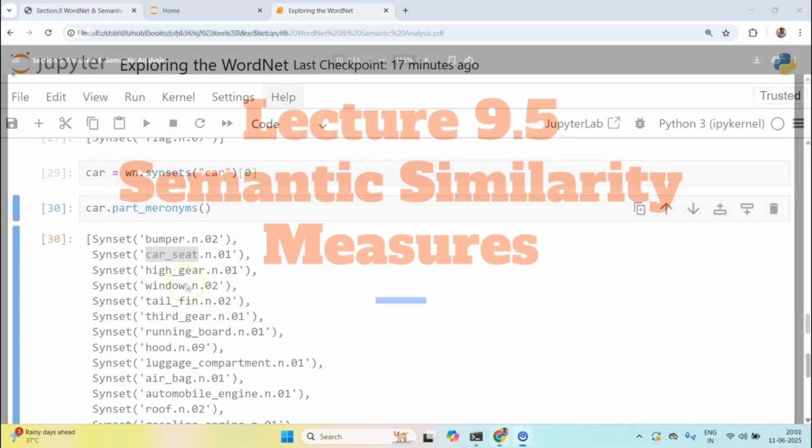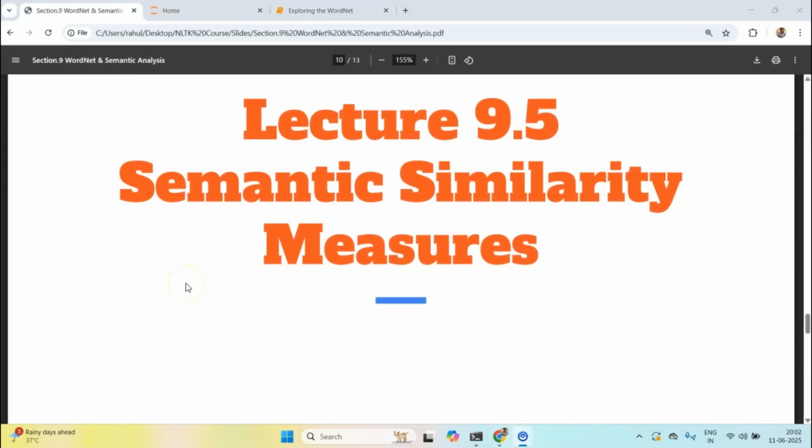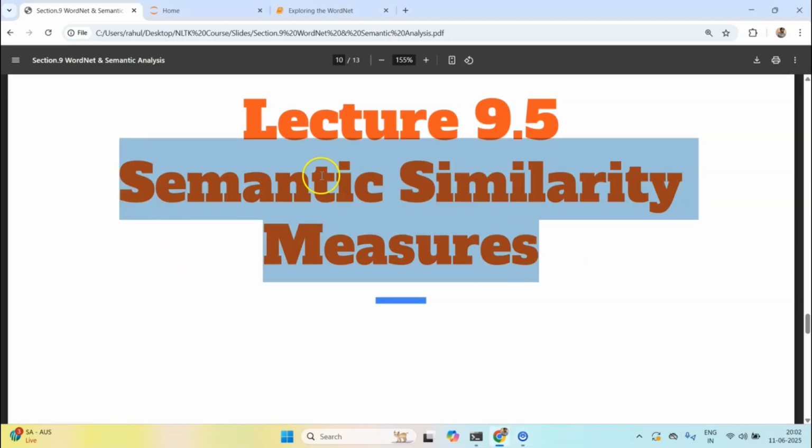Since the beginning of NLP and, I guess, of computer science, we have always been wondering how we can quantify relationships between two words. That's the topic of this lecture. Although much more advanced things have been introduced in recent decades, like word embeddings and cosine similarity, we won't be talking about those in this lecture. Why? Because the scope of this whole course is limited to NLTK. I don't want to cover anything except NLTK.